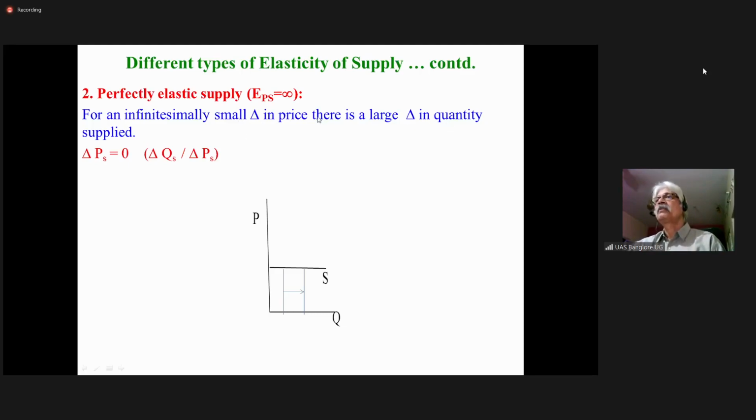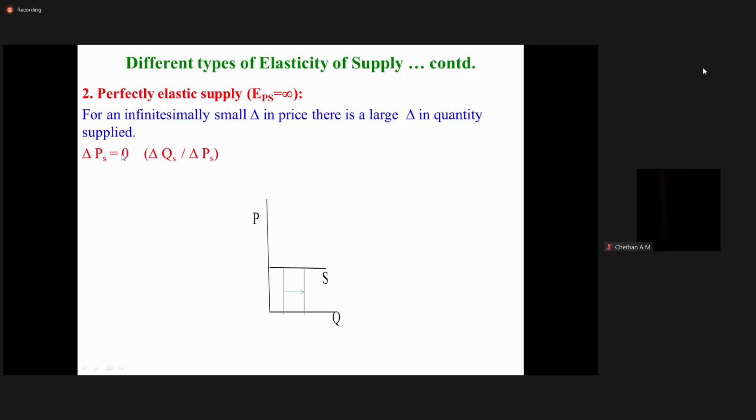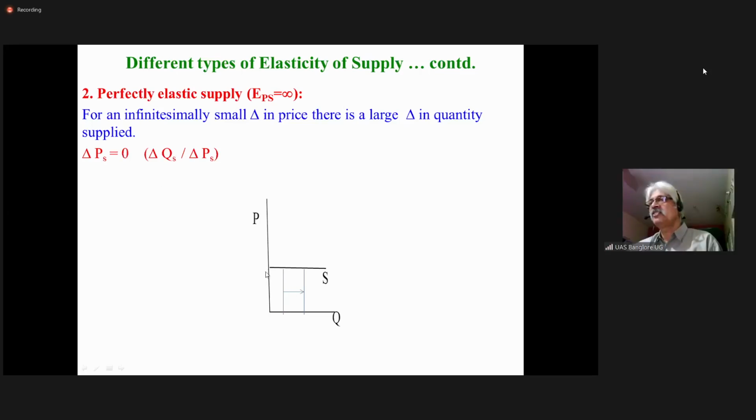there is a large change in quantity supplied. So delta Q by delta P. Delta Q, there is change, but the change in price is almost zero. So anything by zero is infinity. So the coefficient of price elasticity of supply will be equal to infinity. So it is perfectly elastic supply.